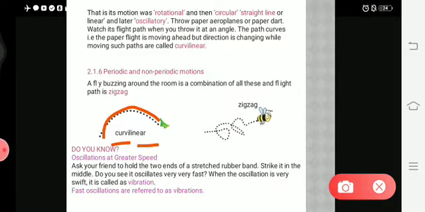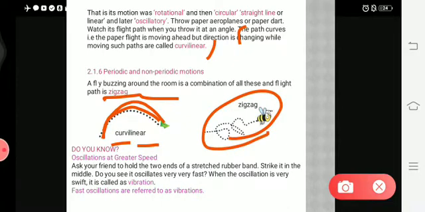Linear means line. Curve means it will be in some curve shape. So that type of motion is called curvilinear motion. The path curves. That is, the paper flight is moving ahead, but the direction is changing while moving. Such paths are called curvilinear paths. And next one, what is meant by zigzag? Suppose a fly is buzzing around in your room and it moves in any direction. This type of path is called a zigzag path.